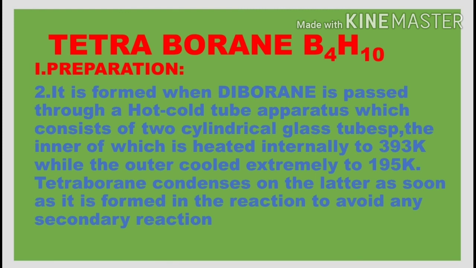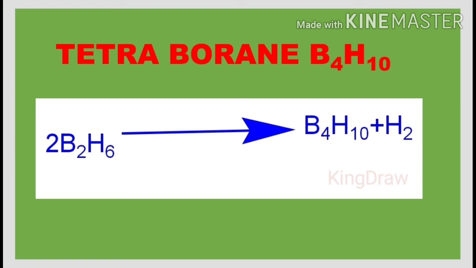On heating in the internal tube, diborane decomposes and gives the tetraborane. As soon as this tetraborane comes outside in contact with the outer tube, it suddenly cools and changes into the tetraborane.